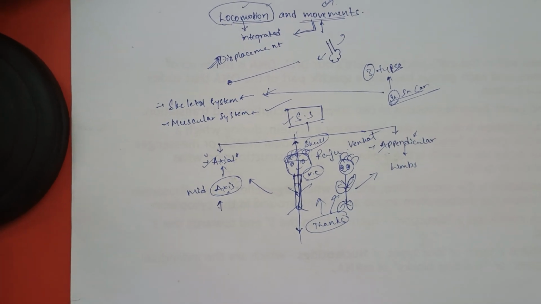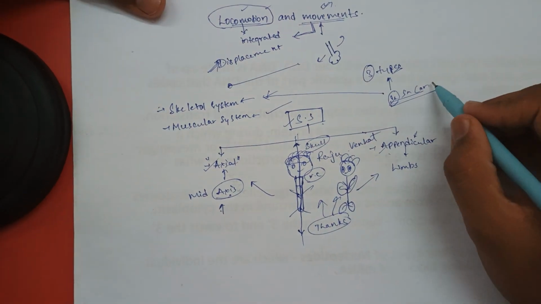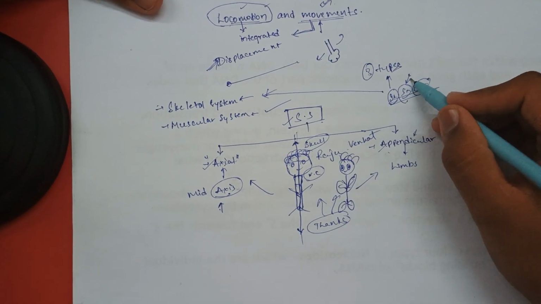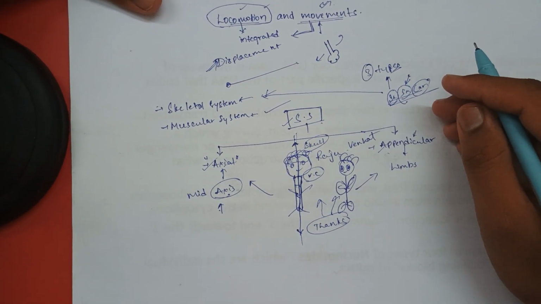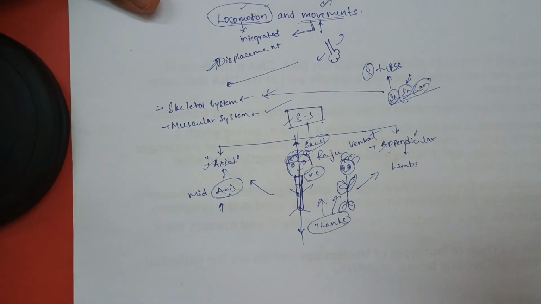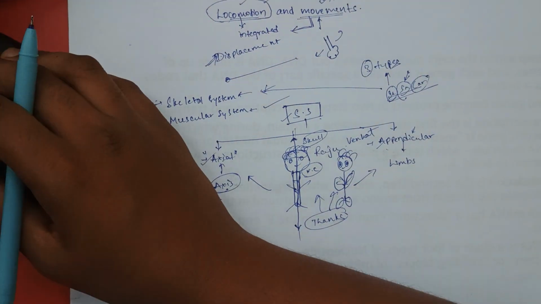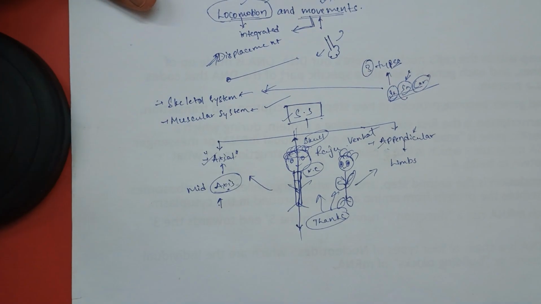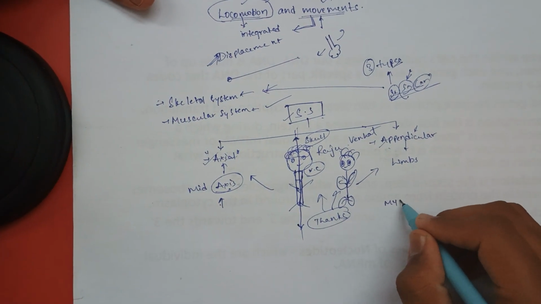Where are cardiac muscles present? Yes, they are present in the myocardium of the heart. Where are smooth muscles present? They are present in the viscera. Now coming into the structure of skeletal muscle, we'll be discussing it first. There is a small misconception here.